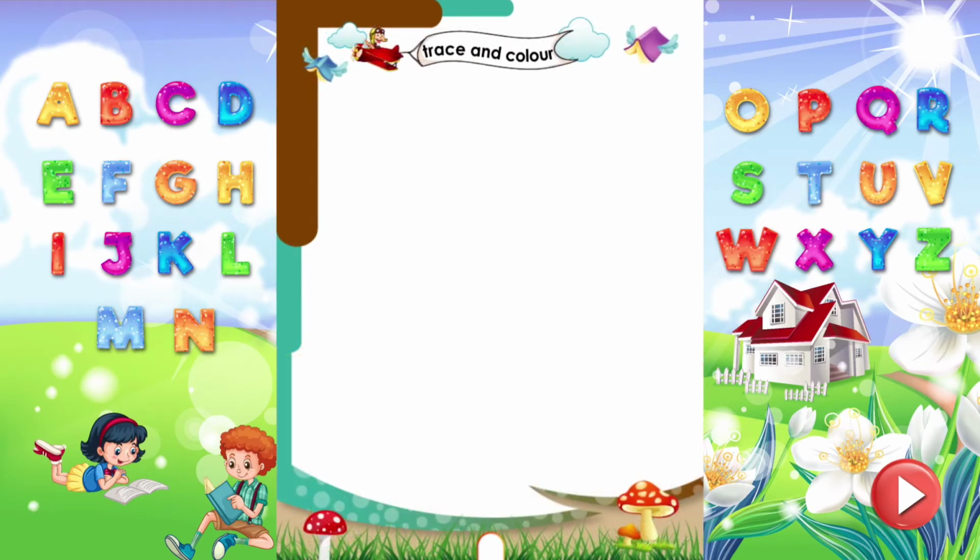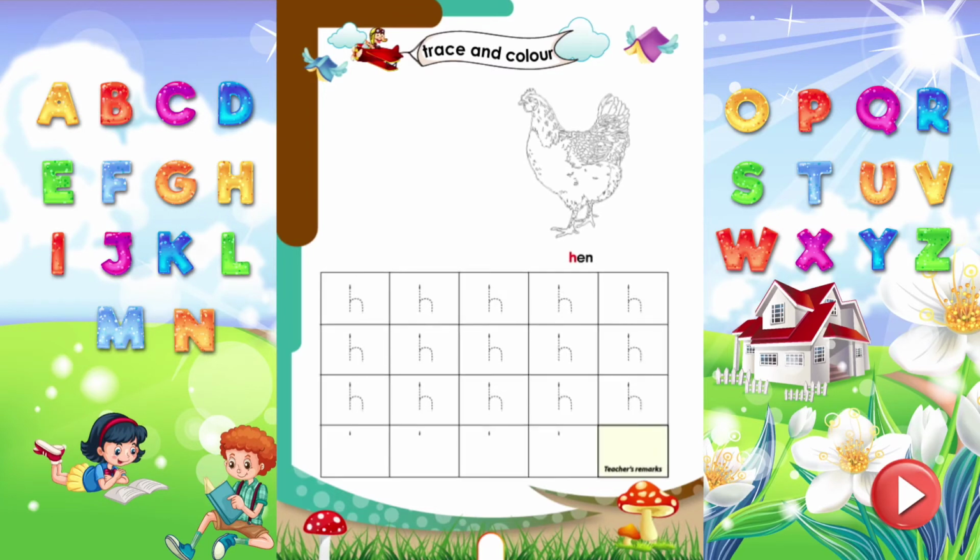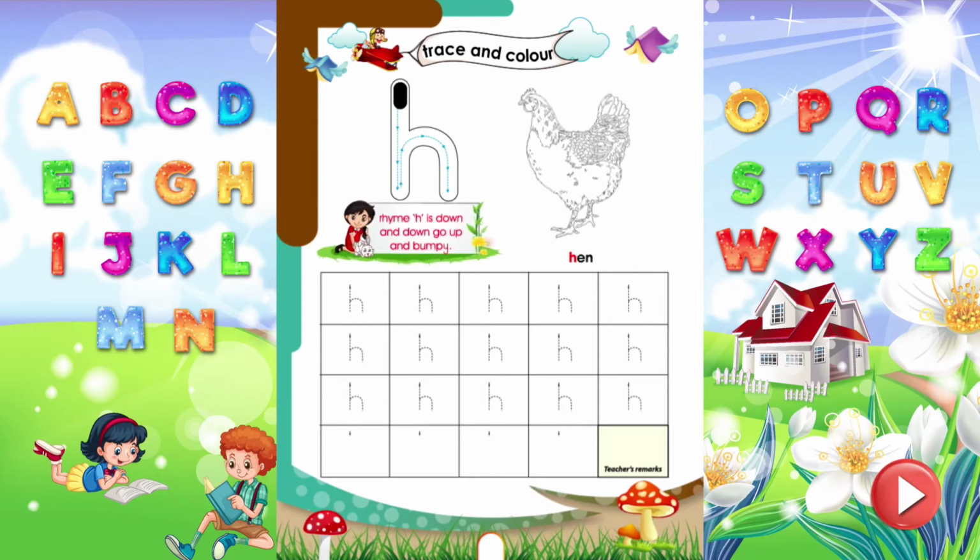Trace and color. Let's trace the letter H, which sounds H. Rhyme H. H is down and down, go up and bumpy. Trace all the letters properly. Wow! Time to color the hen.